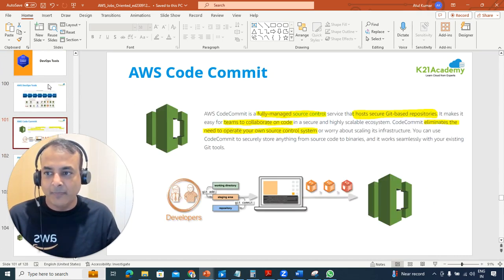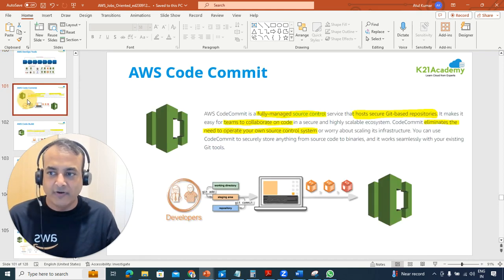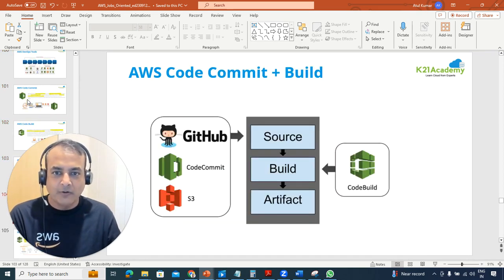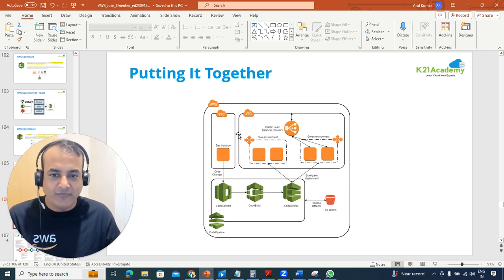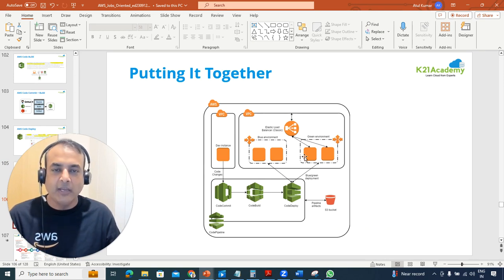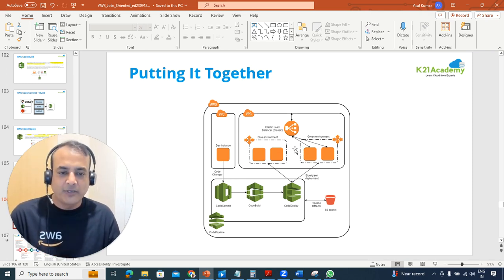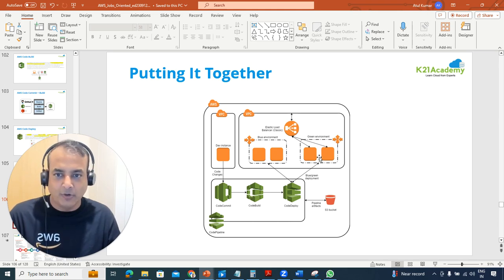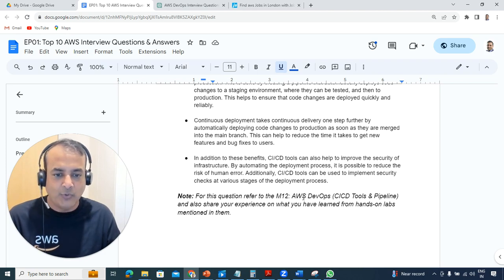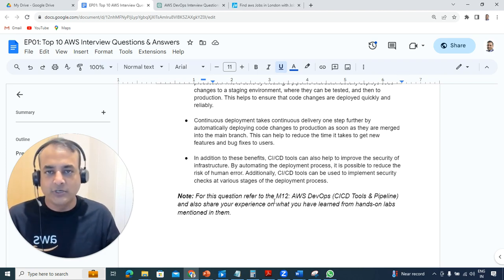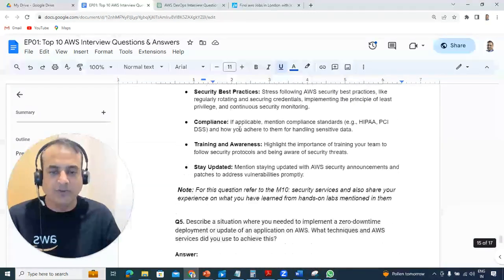This is another related DevOps topic we have covered: CodeCommit, CodeBuild, and this whole pipeline where you have a dev environment. There you're using CodeCommit, build, and deploy to deploy in a blue-green deployment. There is project work, or if you have not yet seen it, you will see project work related to blue-green deployment. So make sure you understand and complete that particular project in order to answer questions like this. Make sure you complete module 12 CI/CD and do the project work which is available on the portal for you. So this is just one example.